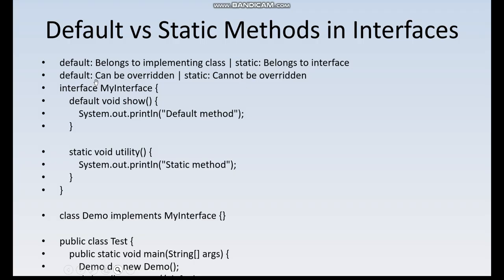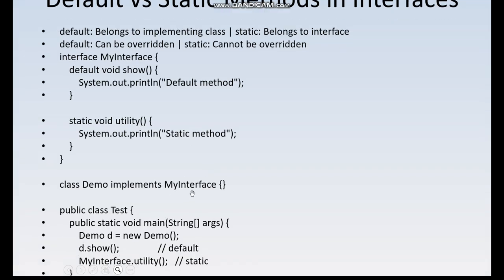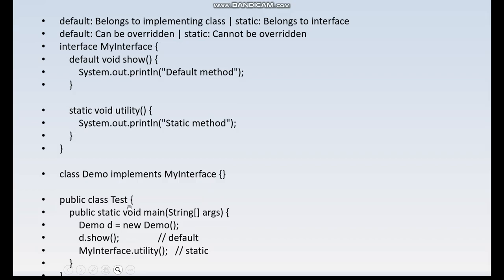It got introduced. Another difference is that default methods can be overridden, but static methods cannot be overridden. And the next difference is that, see here I have created one example. My interface has a default void show method definition, then a static method, void utility, is there, and demo implements my interface. Then we have created one test class with a public main method, and we are calling the default method directly, but a static method would always be called with the name of the interface dot the particular static method, as a static method doesn't require any object for calling it.